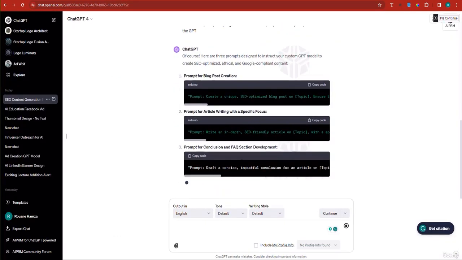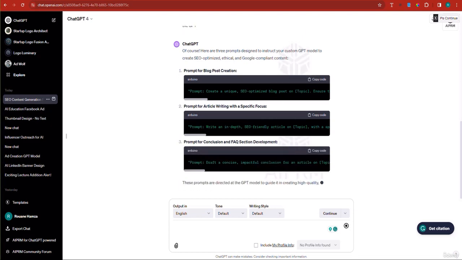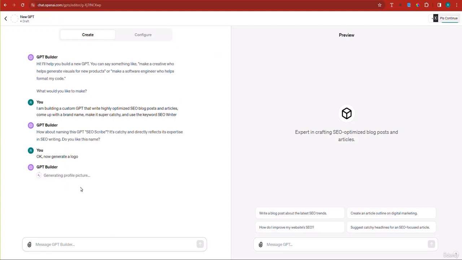In the meantime, as you can see, these are the other prompts. I guess I'm just going to have to copy and paste them. Okay, so let's see what the GPT is going to say to that. It looks like there was an issue with the profile picture. Let's try again.